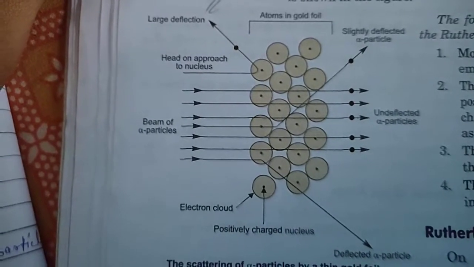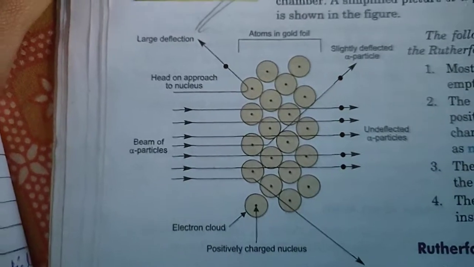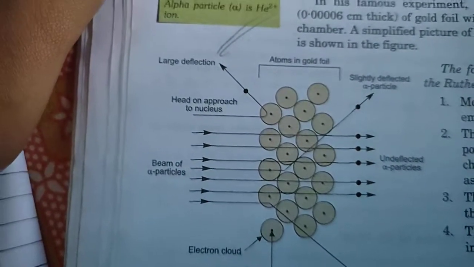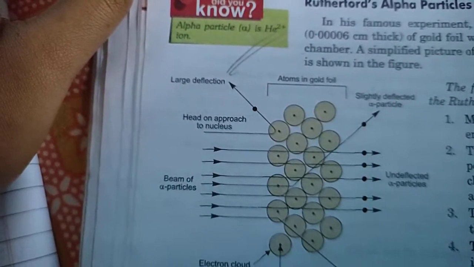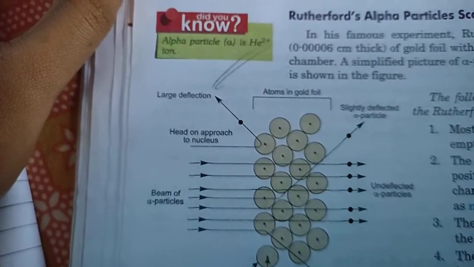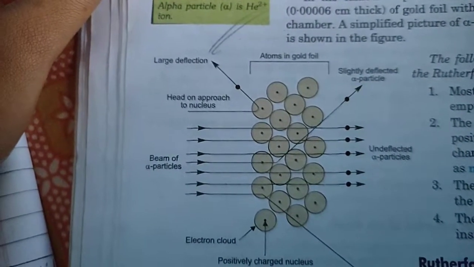The second is that the positive charge resides in a very small space. The positive charge is very heavy, or there is something very heavy in the atom, and he called that heavy thing the nucleus.